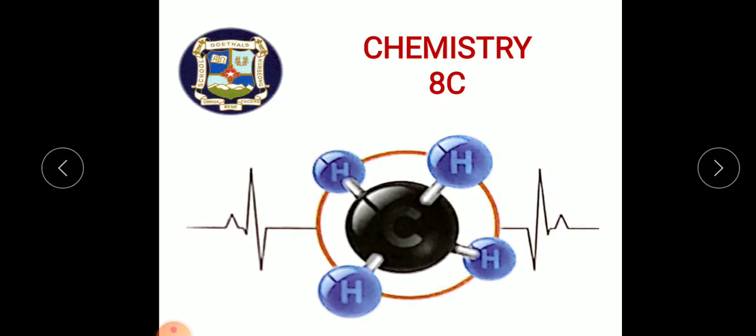And after that we discussed the intermolecular force of attraction. Intermolecular force of attraction means the attractive forces between the molecules of a substance. And then we discussed cohesive and adhesive force along with examples. Cohesive force is the force of attraction between the same kind of molecules, whereas adhesive force is the force of attraction between molecules of different kinds. Till there we have seen in the last class.